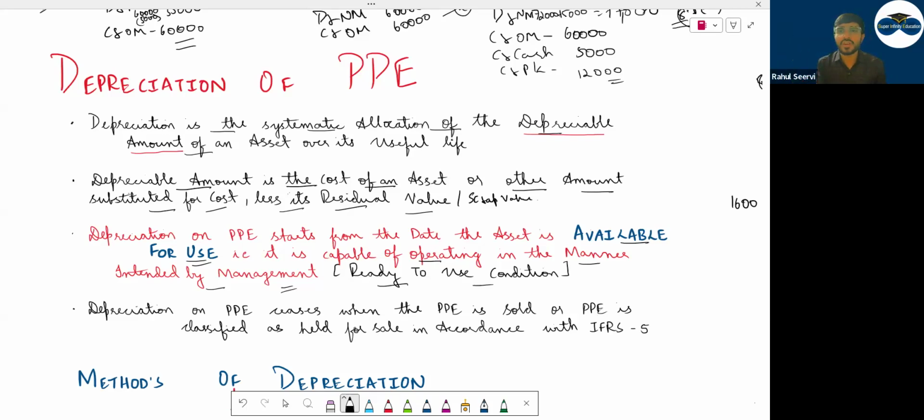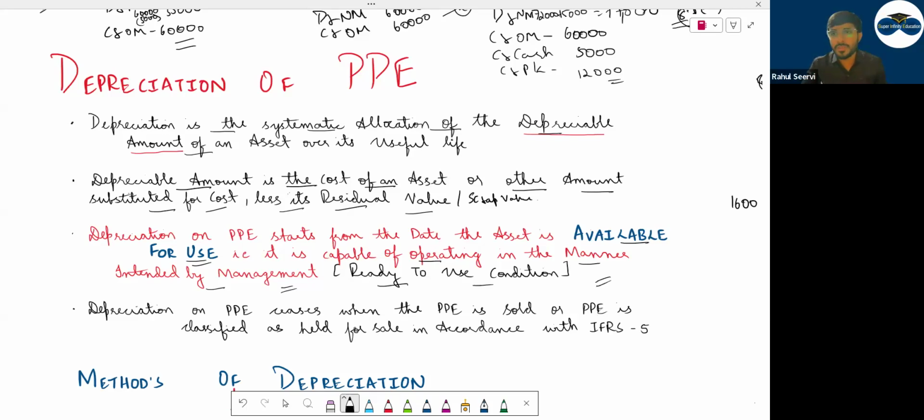Management is saying the asset is not ready. How can we do production? In that case, you will not charge depreciation. But if the asset is ready and management is not using it, they are ignoring it. Then PPE says that I can't do anything, I will do my work. Charge depreciation for me. Clear with this?